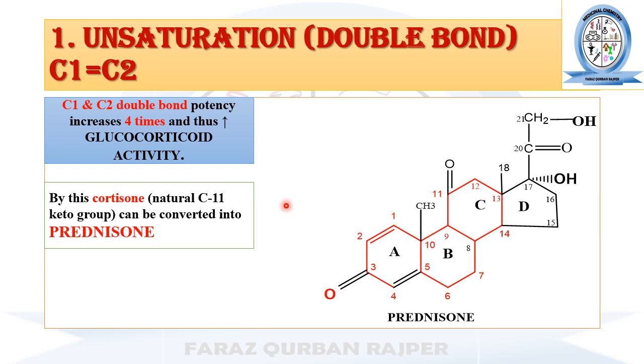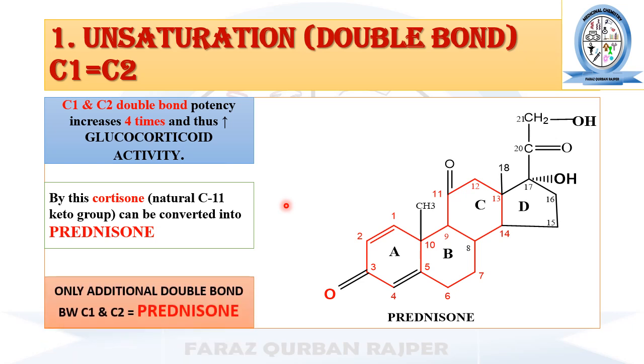By this means, by introduction of unsaturation, cortisone can be converted into prednisone, and by additional unsaturation, hydrocortisone can be converted into prednisolone. So what is additional in their chemical structure is the presence of an additional double bond or additional unsaturation between carbon number 1 and 2. This one.